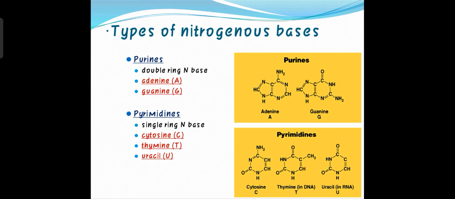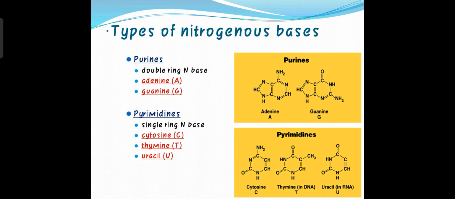After that, come to the next slide, which is the types of nitrogenous bases. There are two types of nitrogenous bases. One is purine and one is pyrimidine. Look at the diagram. The purine is double ring structure, whereas the pyrimidine is single ring structure. There are two types of purine, adenine and guanine, and three different types of pyrimidine, cytosine, thymine and uracil. So these are the different types of nitrogenous bases.